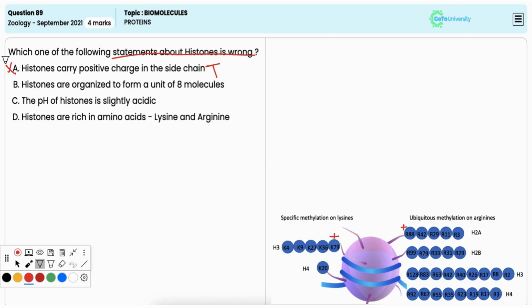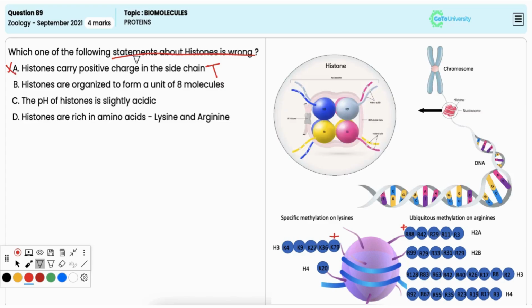Option B, histones are organized to form a unit of 8 molecules. It is also true. Histones form an octamer consisting of 2 molecules each of histone 2A, 2B, 3 and 4, which together form the core around which DNA wraps to form nucleosomes. Hence it is incorrect option.